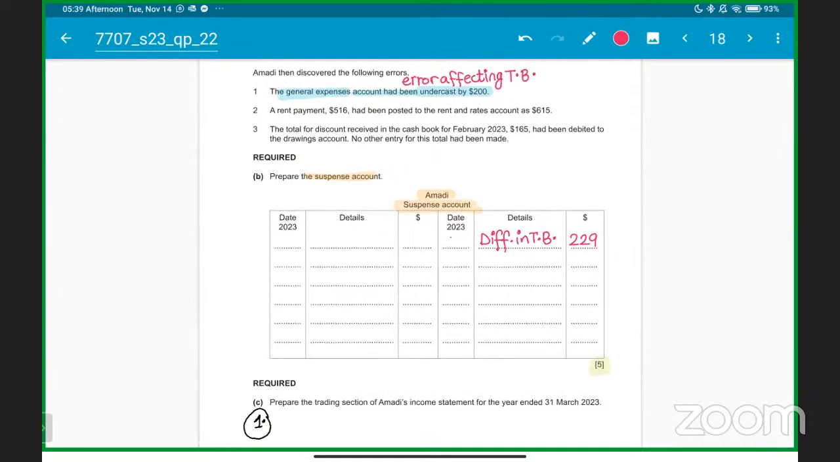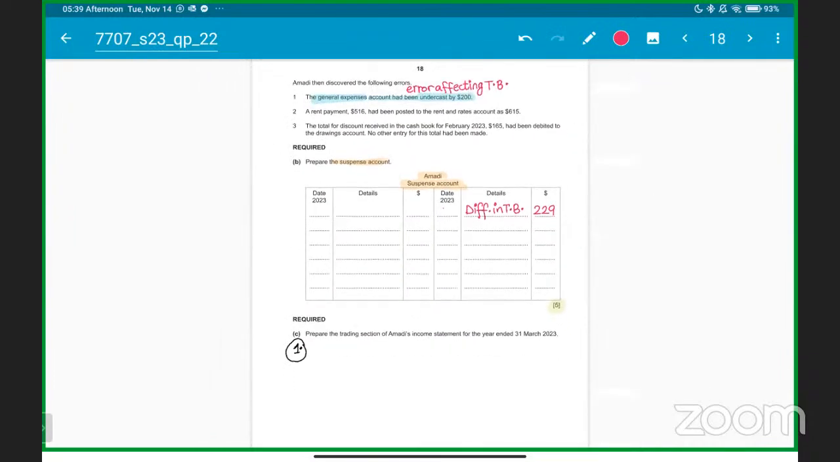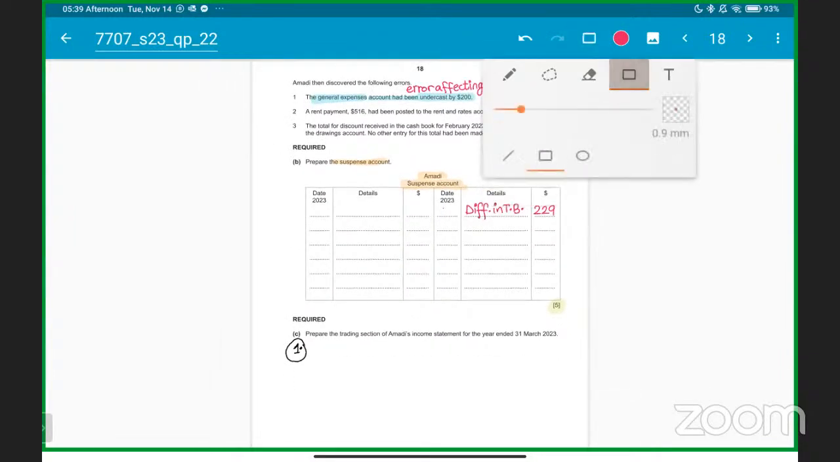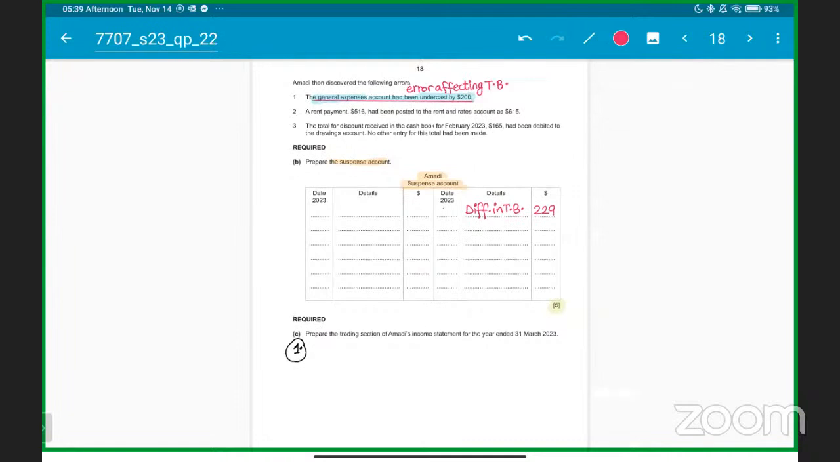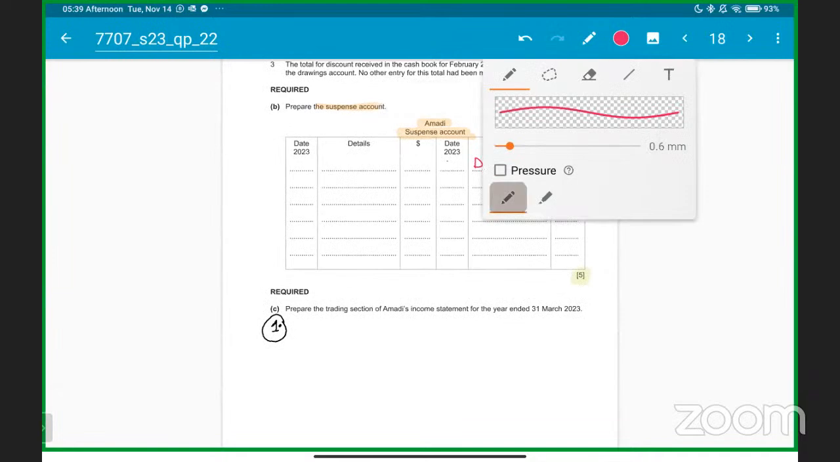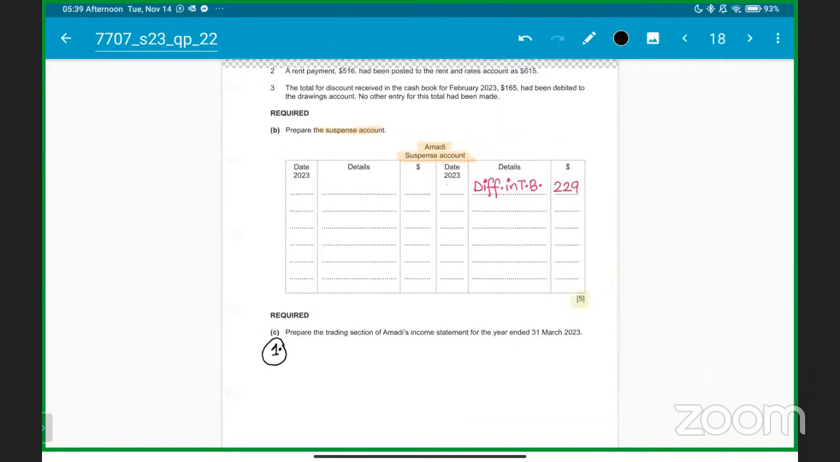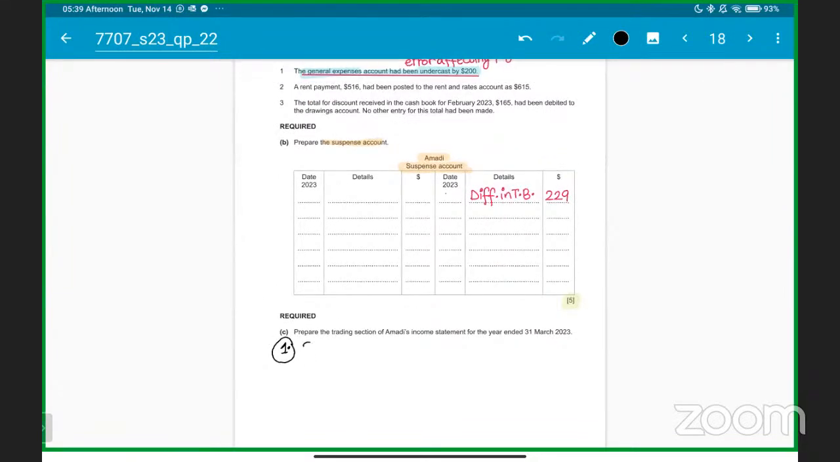So what has happened, sir? How to correct the entry? The general expenses, it's an expense, sir. The expense account had been undercast. In simple words, sir, हमने expenses को कम लिखा है, तो हमें expenses को बढ़ाना पड़ेगा. Undercast का मतलब हमने कम लिखा है. तो sir, here we go. You are going to write out the general expense account debit, क्योंकि debit पे expenses बढ़ते हैं sir.